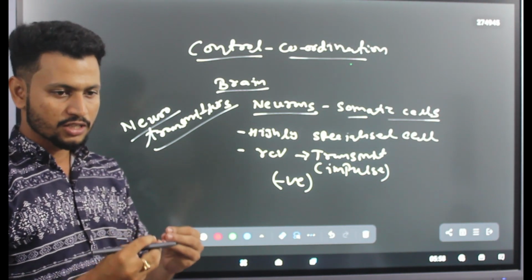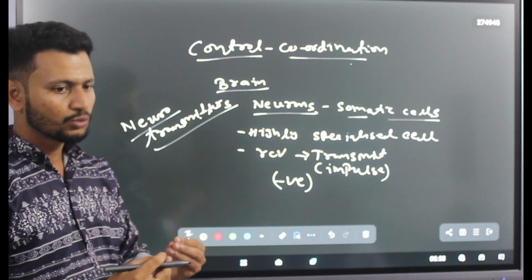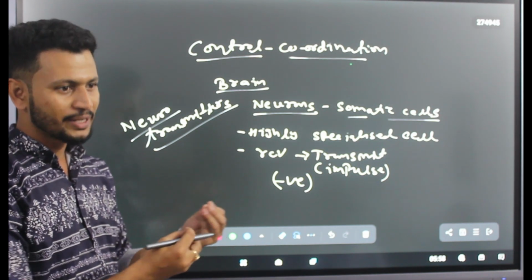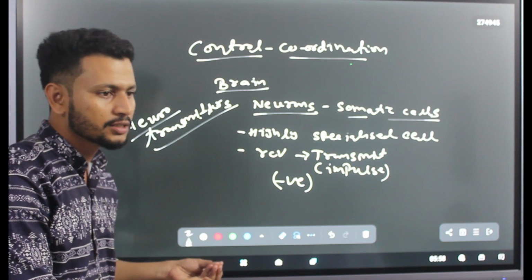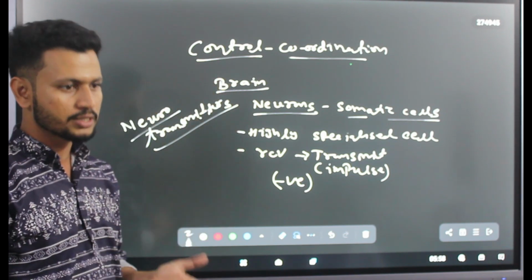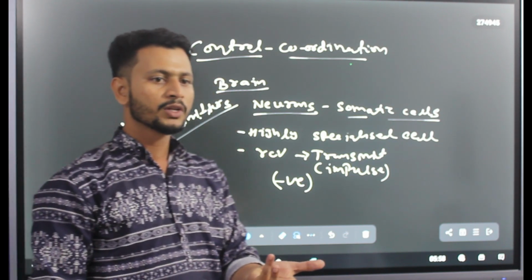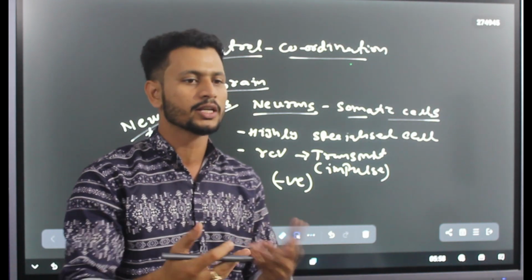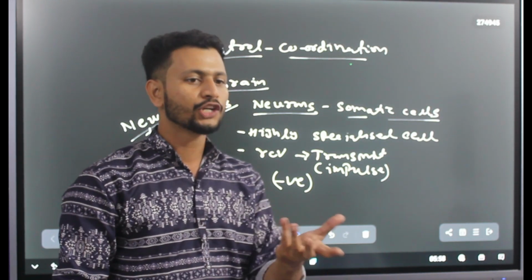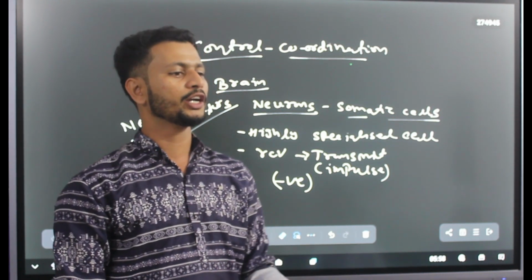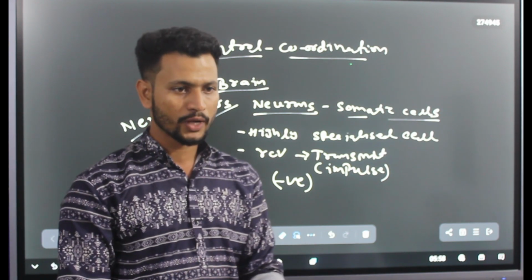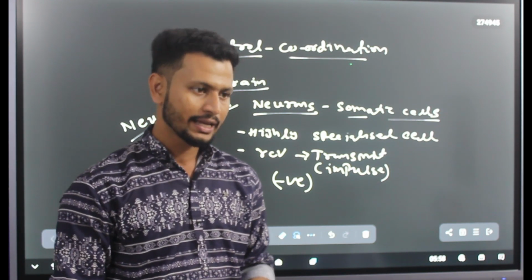As we know, the system which is related to the neurons, that means taking decisions and reflex actions, is combinedly called the nervous system. Like the respiratory system is related to gaseous exchange, and the excretory system is related to removal of body waste and excess waste from the body.